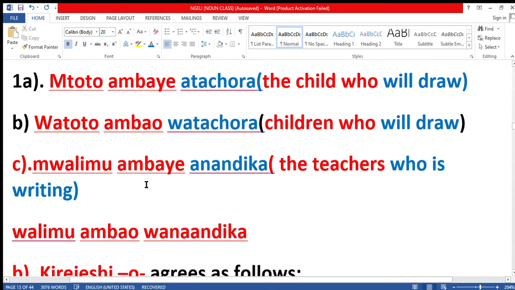Mwalimu ambaye anaandika, the teacher who is writing. Now here, just mwalimu ambaye anaandika, the teacher who is writing.